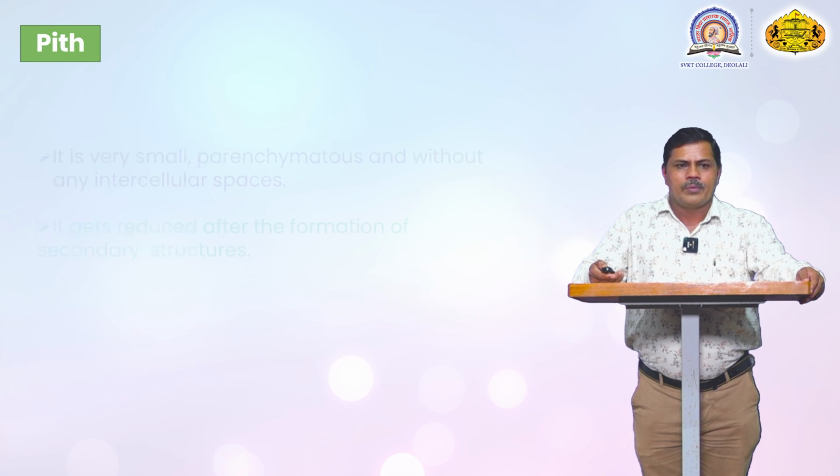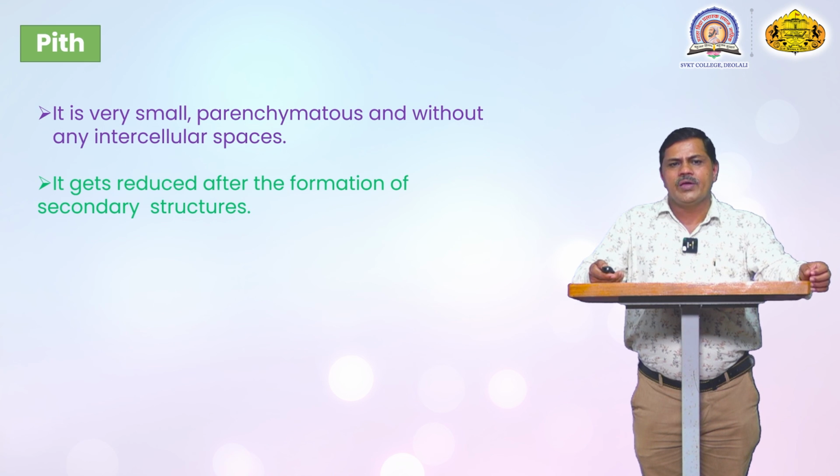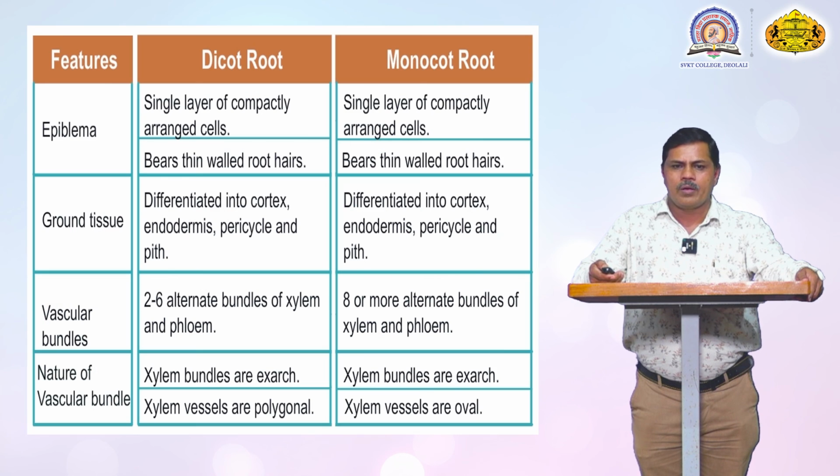The pith at the central portion is very small and parenchymatous, without any intercellular spaces. It gets reduced after the formation of secondary structure.